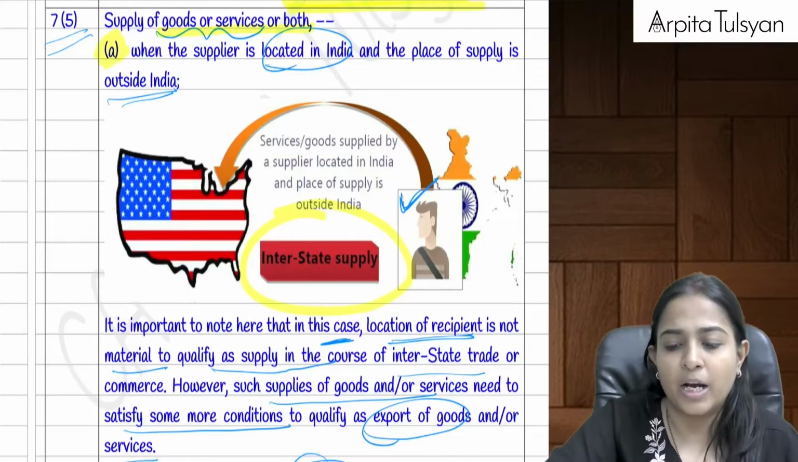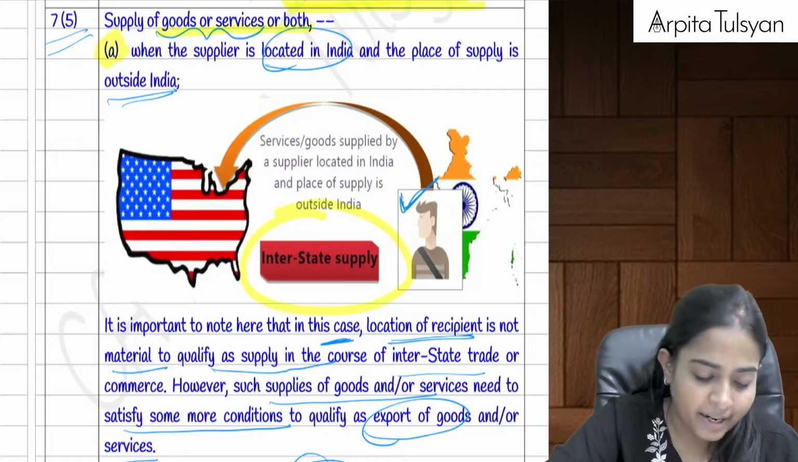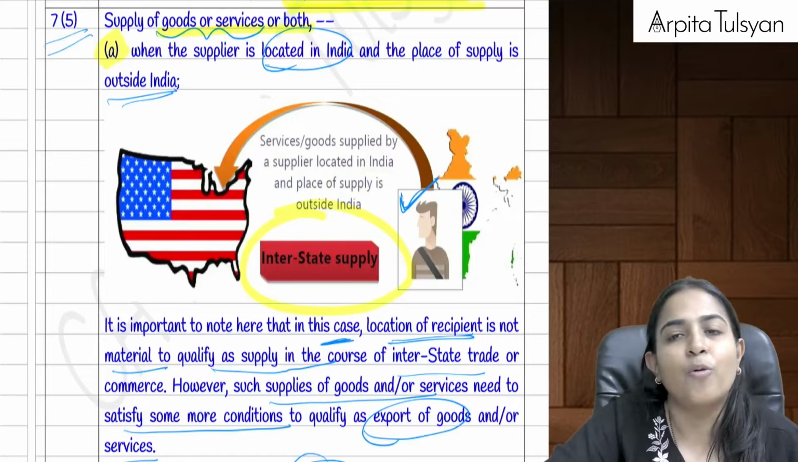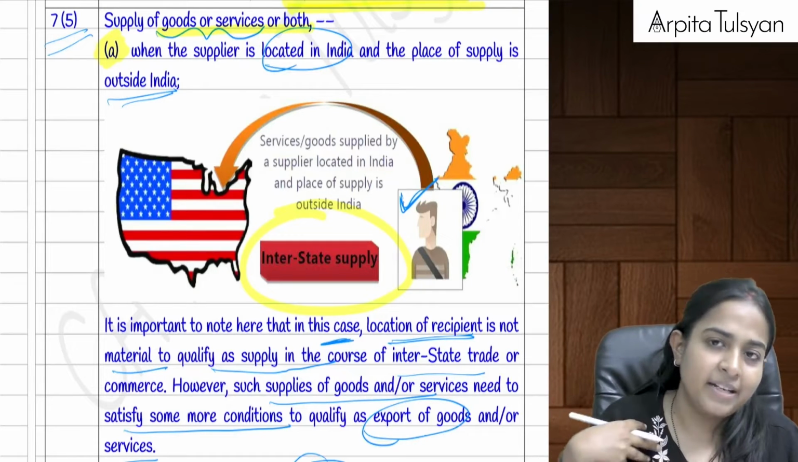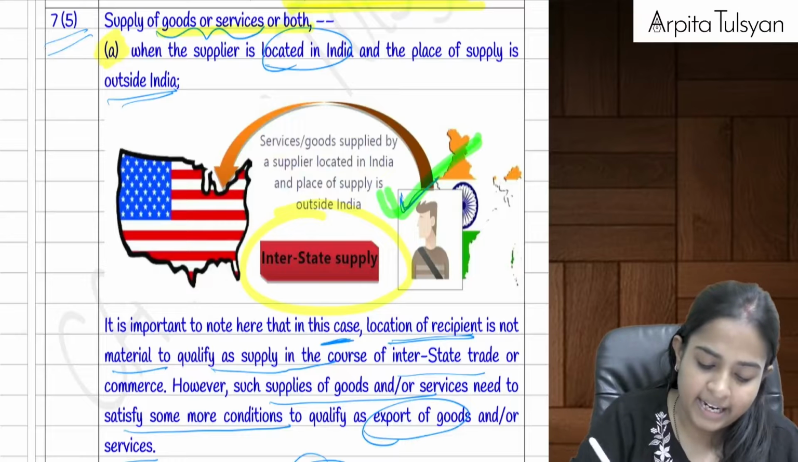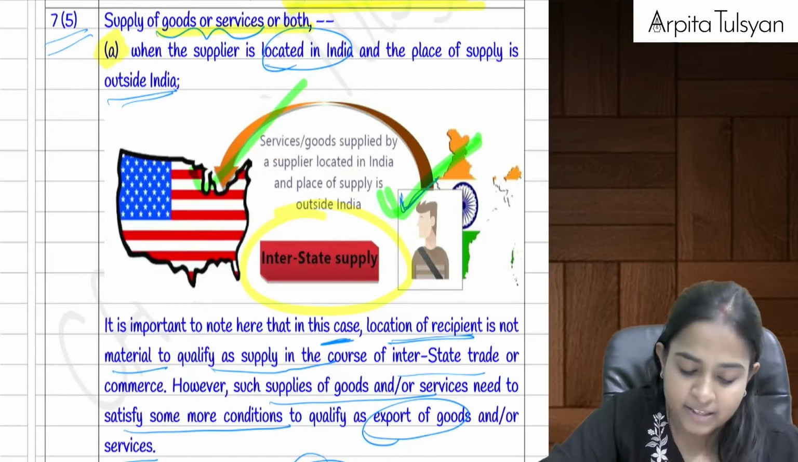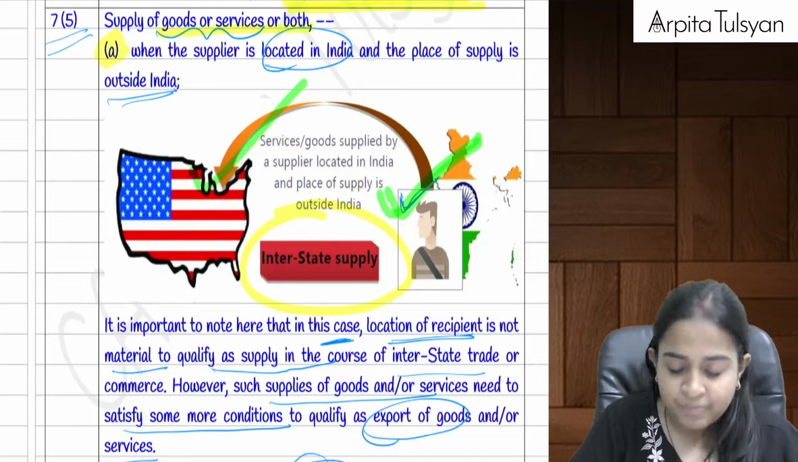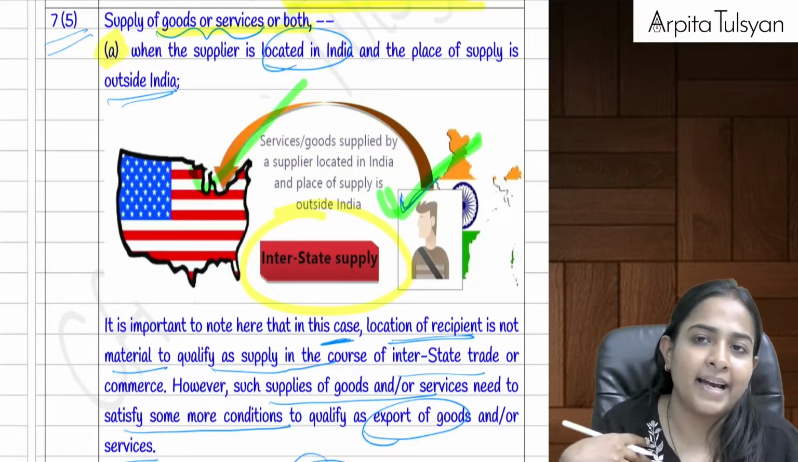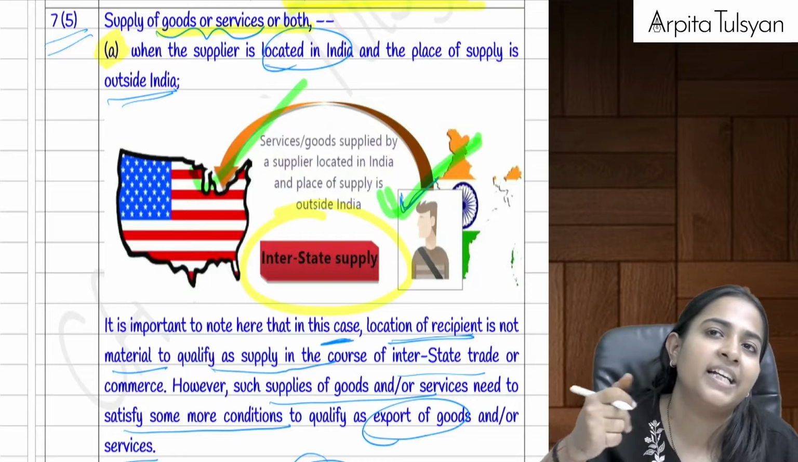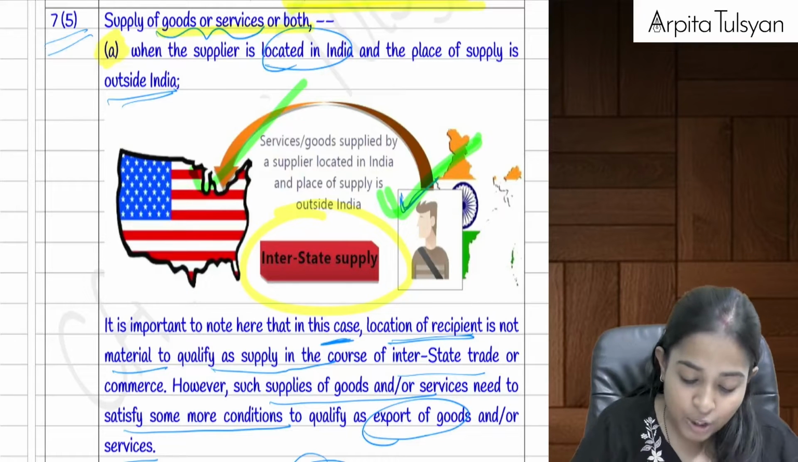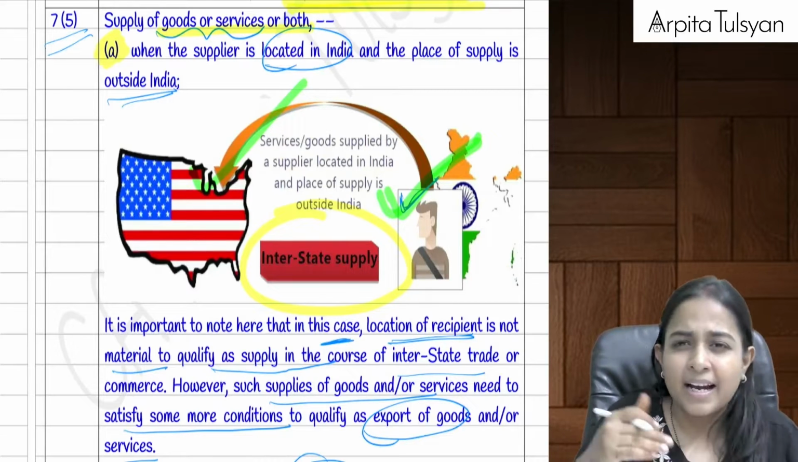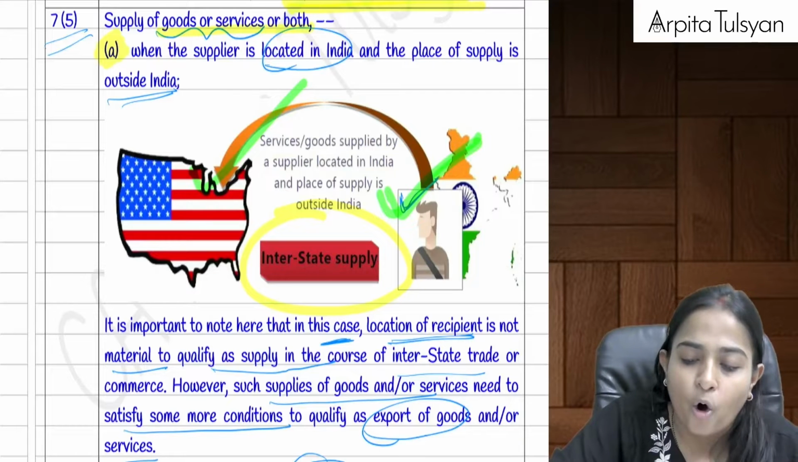It is basically talking about export of supply. It can be applicable for both goods and services. When I am here in India, and I am supplying any goods or services to any person who is located outside India, then the supplier is in India, the location of recipient is outside India, and the place of supply is also outside India. So this gets covered in export of goods or services.